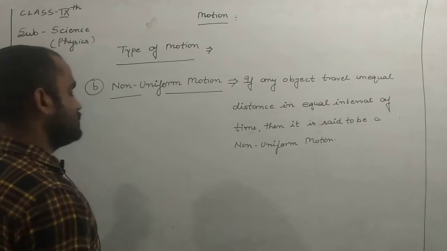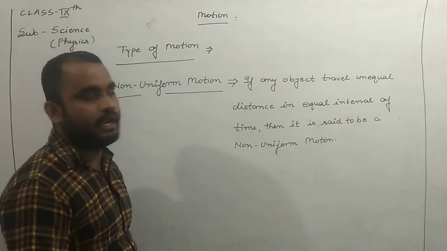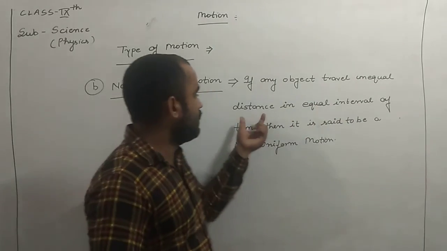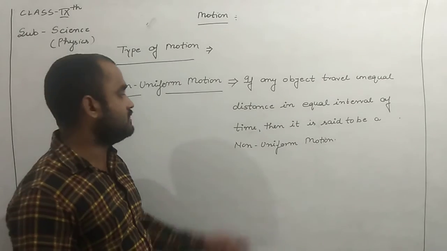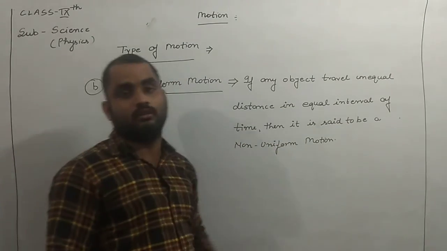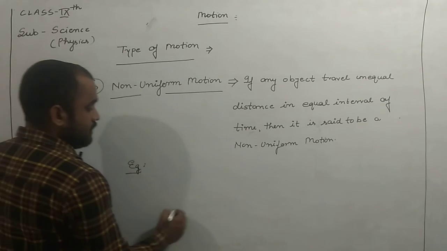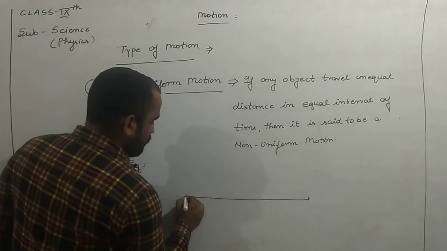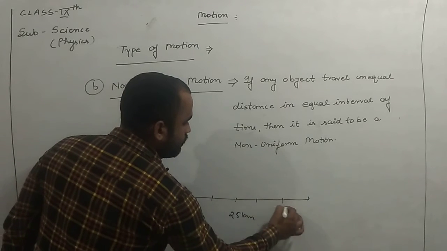If any object travels unequal distance in equal interval of time, that means the distance will differ at every stage, but the time remains constant in every interval, then it is said to be a non-uniform motion. Let us see the previous example: we take the linear path of 25 kilometers and divide it into 5 parts, 1, 2, 3, 4 and 5.